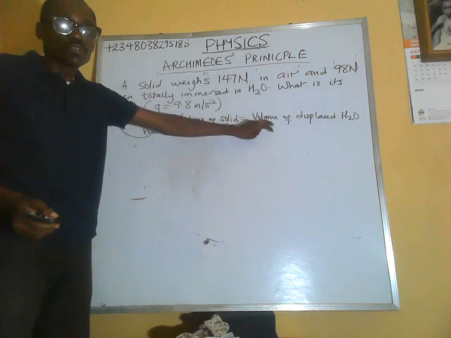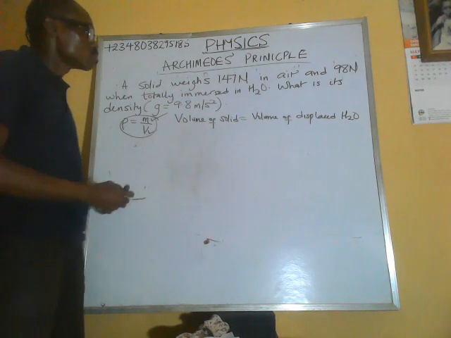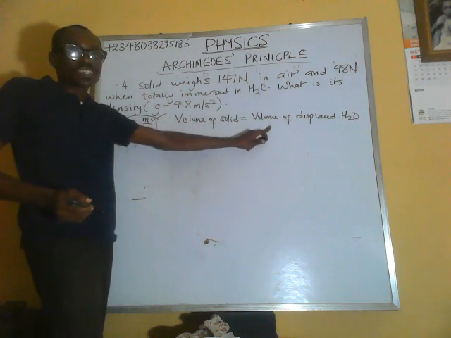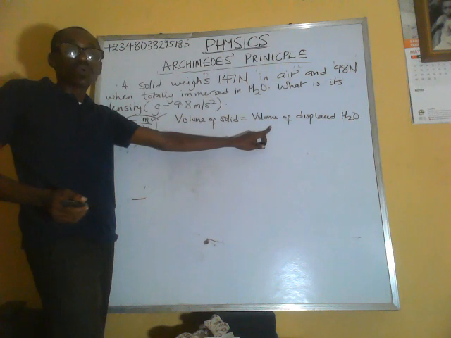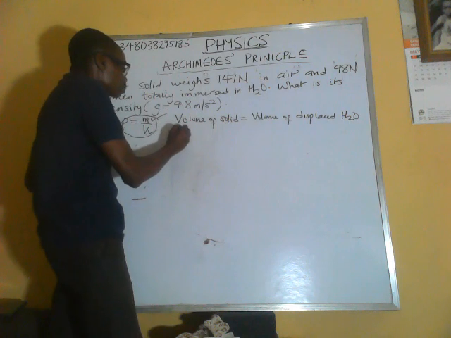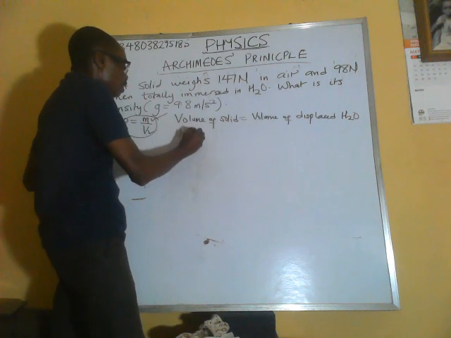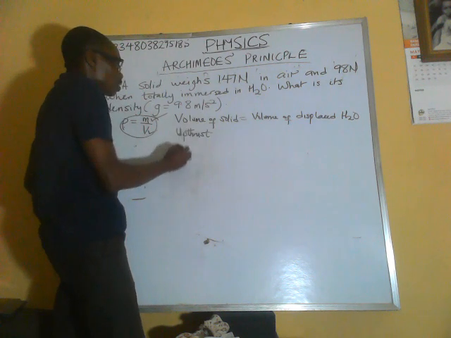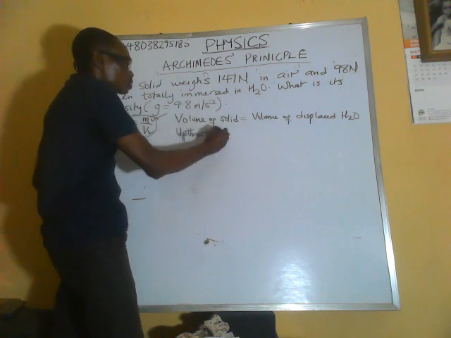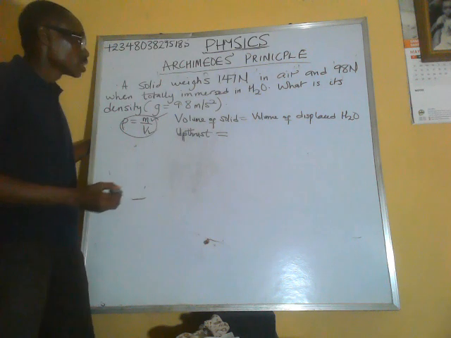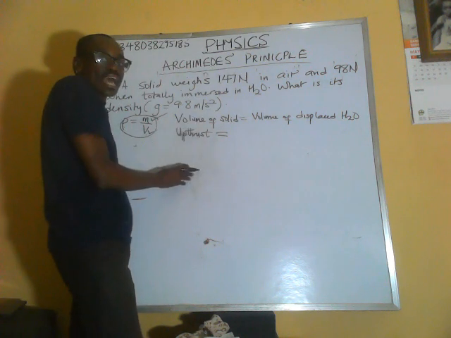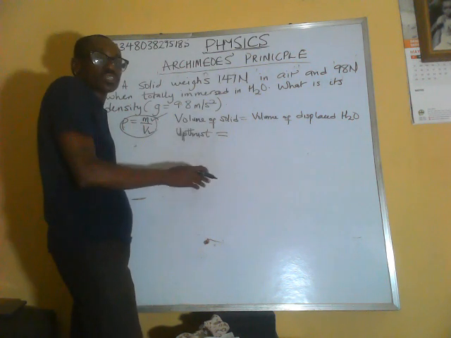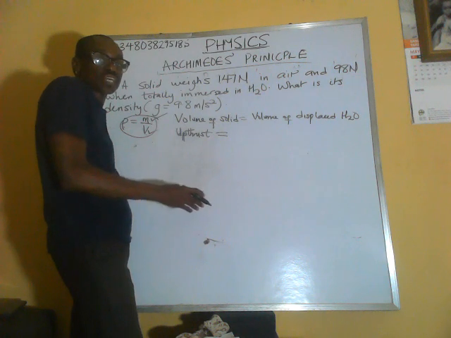We just need to calculate the volume of displaced water, and we can get this from the upthrust. We can calculate the volume of displaced water from the upthrust. So upthrust is actually equal to the weight in air minus the weight in water.